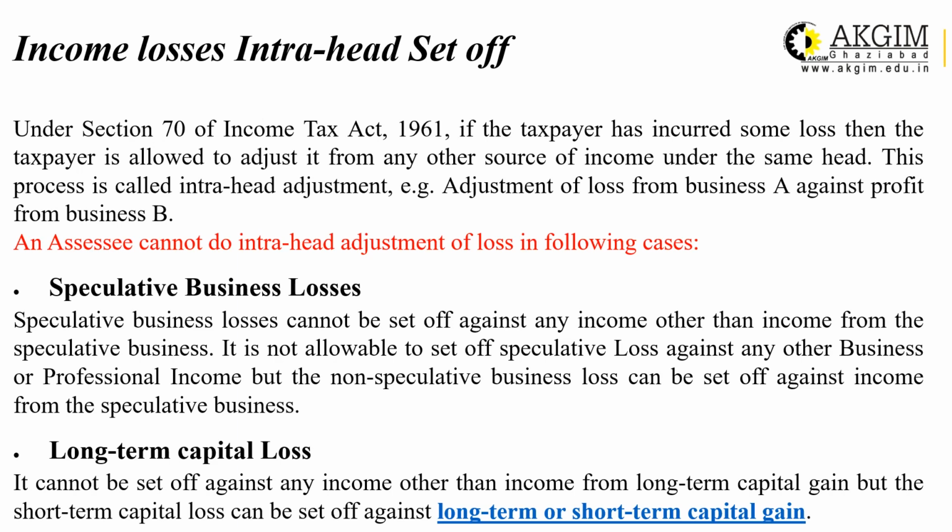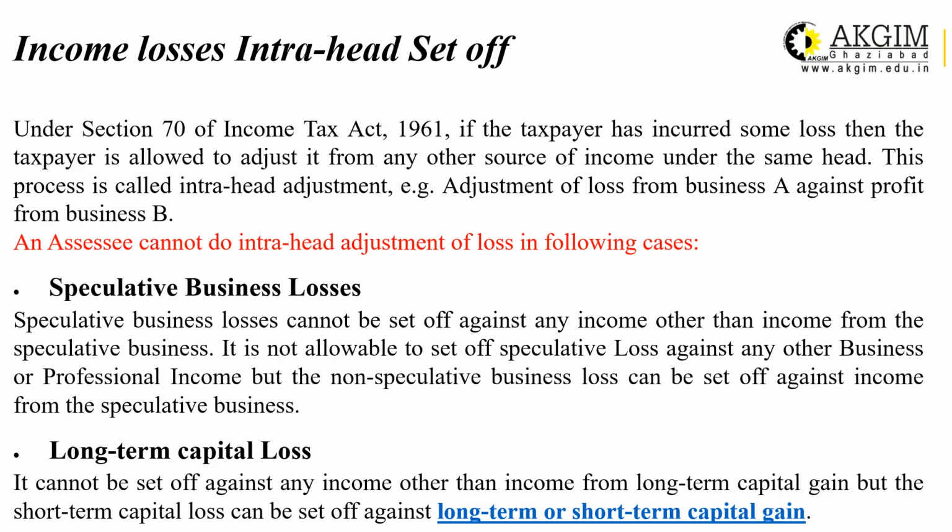It is not allowed to set off speculative losses against any other business or profession income, but the non-speculative business losses can be set off against income from speculative business. That means speculative to speculative allowed, speculative to non-speculative not allowed, but vice versa is allowed. If non-speculative business is suffering some loss, it can be set off against the income of the speculative business.